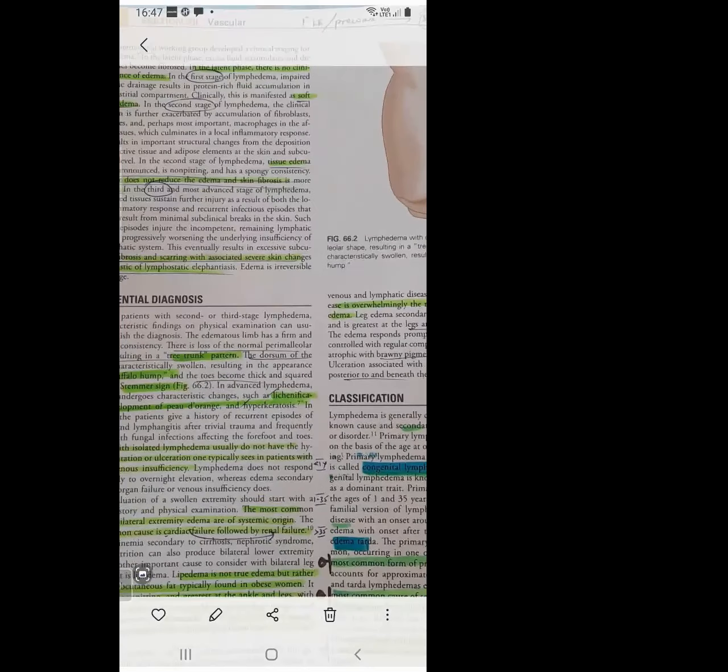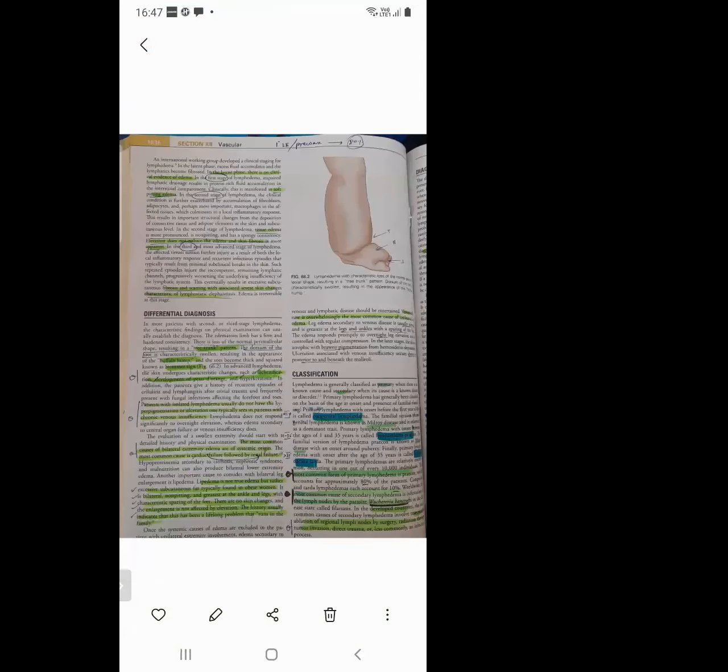Next, what are the different phases of clinical staging of lymphedema? One phase is called the latent phase. In the latent phase, excess fluid accumulates and the lymphatics become fibrous. So just to remember, in the latent phase, there is no clinical evidence of edema.